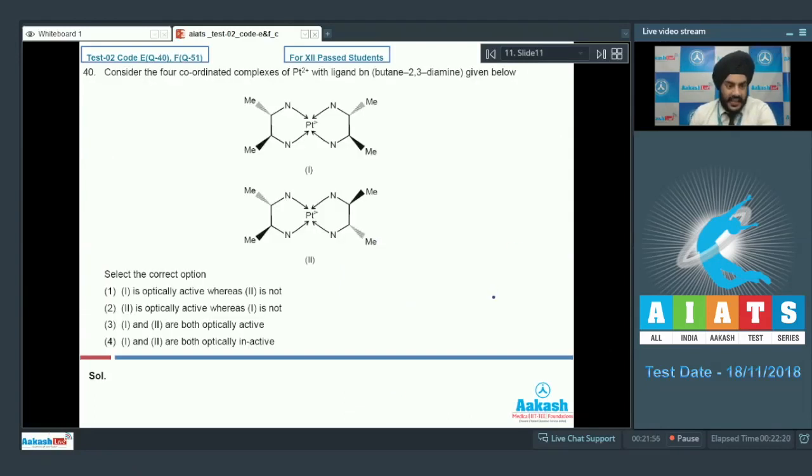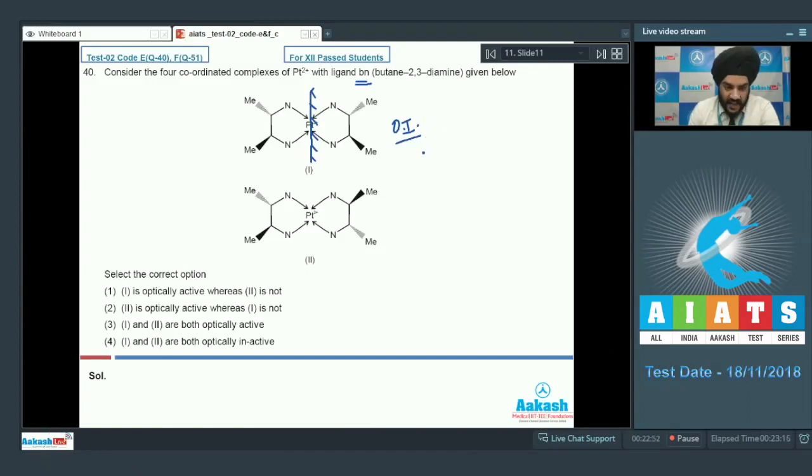Question number 40. Consider the 4 coordinated complexes of Pt plus 2 with ligand Bn, which is butane 2,3-diamine, which are given below. So we have been given 2 structures, and in this question the examiner is interested in knowing about the optical activity of structure 1 and structure 2. So students, if we look very carefully, in the first structure we can see that the structure has a plane of symmetry. So the structure on the right hand side of the mirror is an image of the structure present on the left hand side of the mirror. So this has a plane of symmetry, so it is optically inactive.